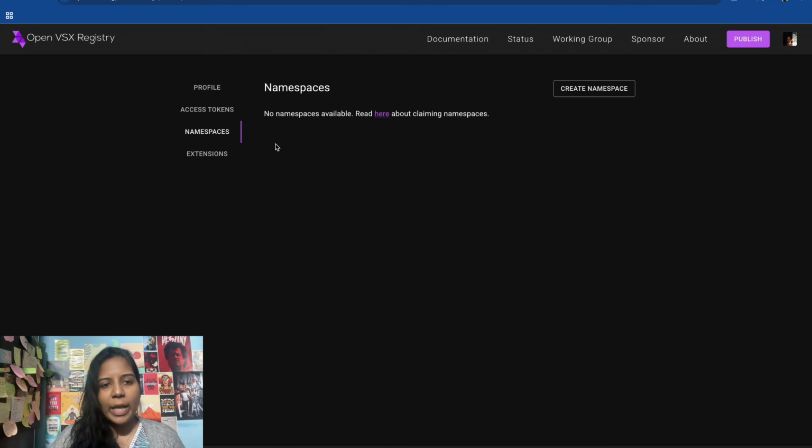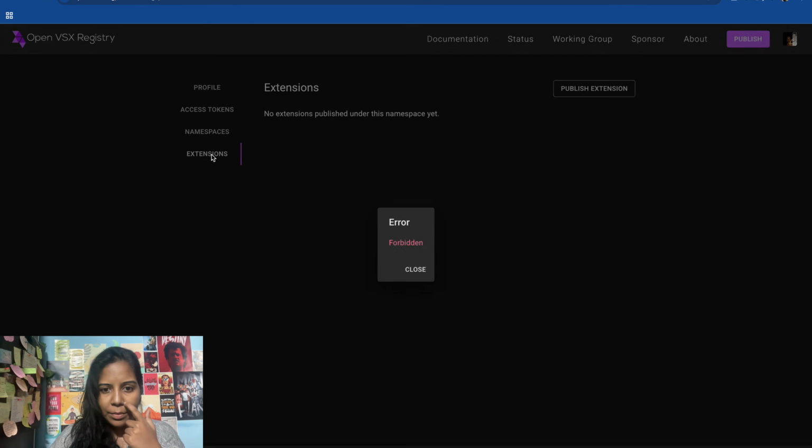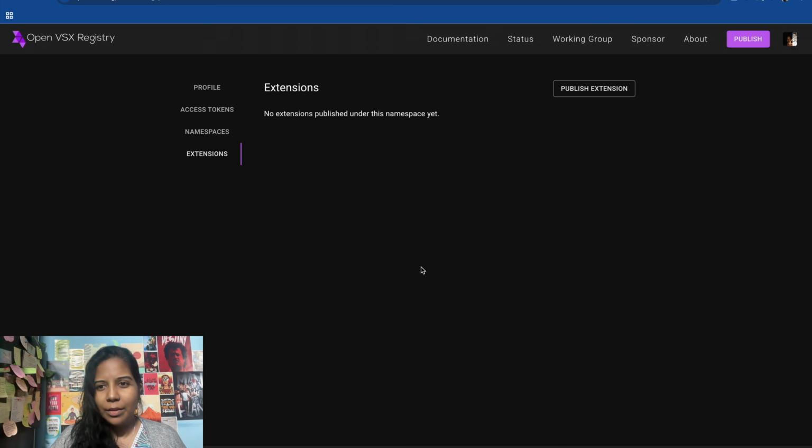Then go to extension. Yeah, you'll see this forbidden error. So publish extension, which will ask you to have a proper agreement to be signed. That will pop up somewhere here, and just submit it. It does not harm you. Just submit, and you will have the namespace under any name that you create.